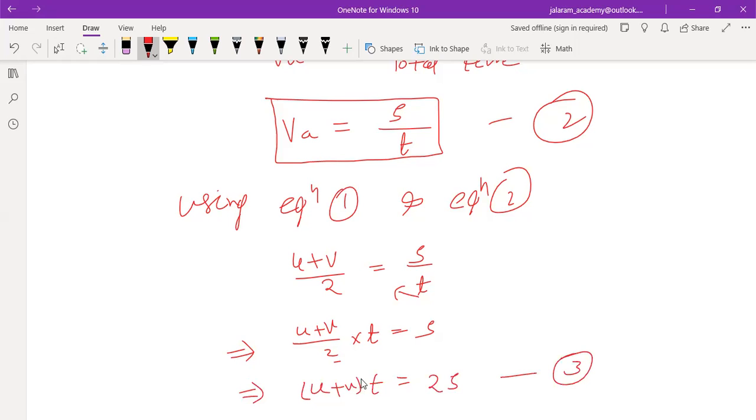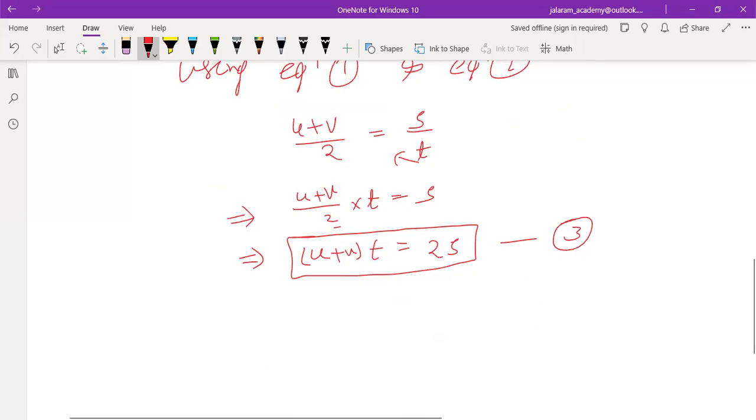Write it as equation number 3. So this is the result when we compare both the formulas for average velocity: U plus V into T equals to 2S.